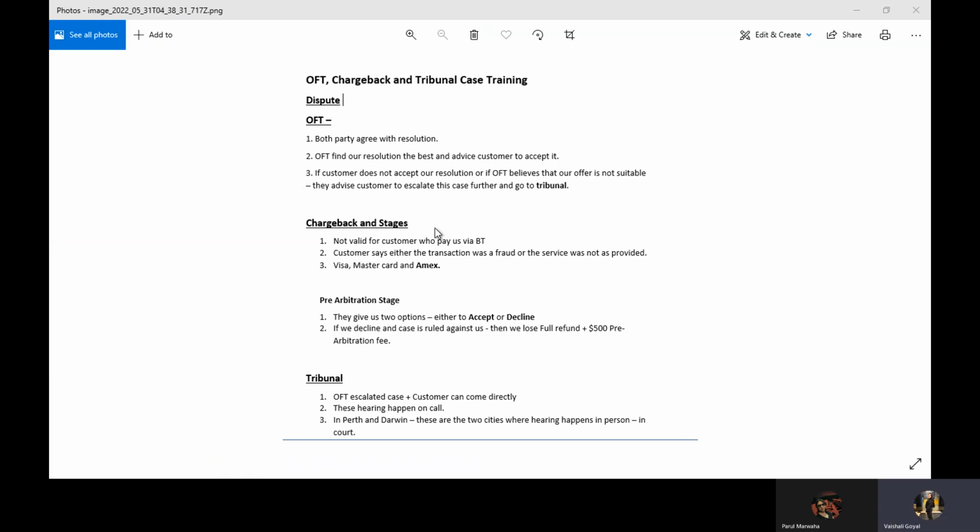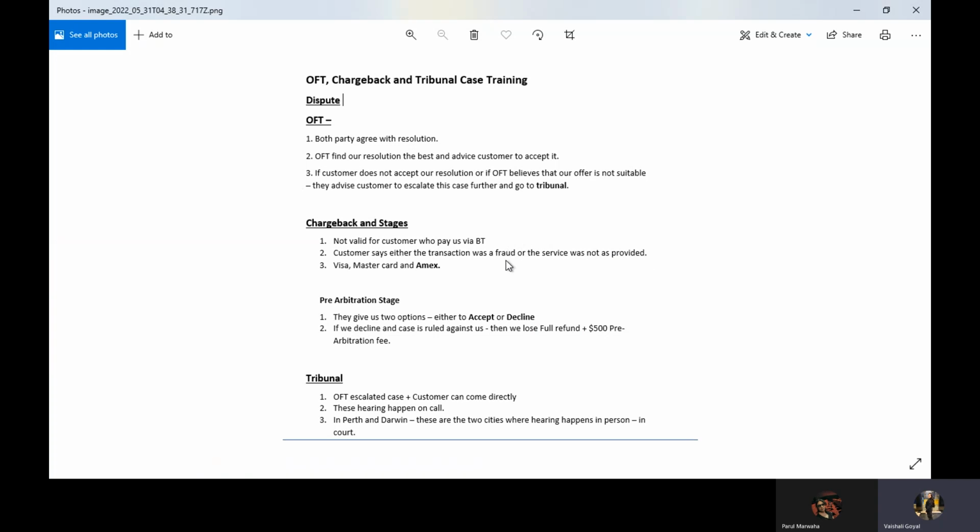Next is chargeback and its stages. In some such escalated cases, one is chargeback, where the customer can file for a full refund through their bank. If the customer has paid via card, it could be Visa, Mastercard, or Amex, they can file this chargeback. Chargeback comes in two formats: it could come as a transaction fraud, or the customer says the service was not as provided.